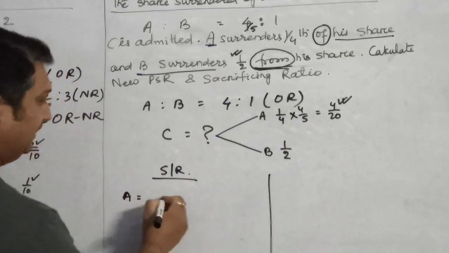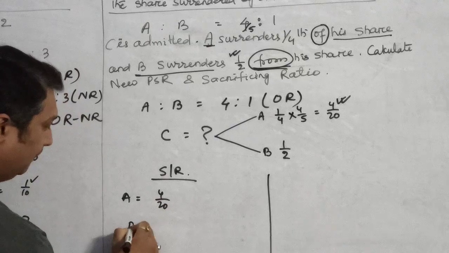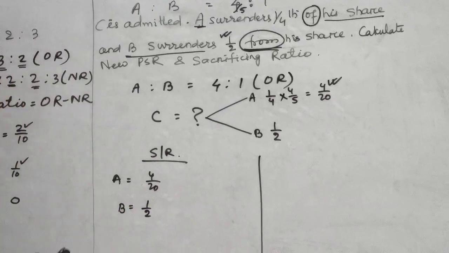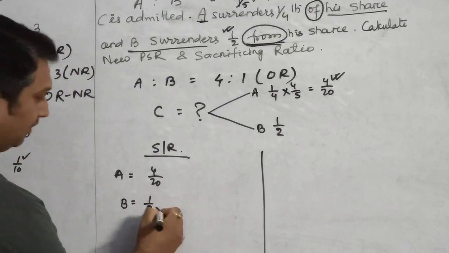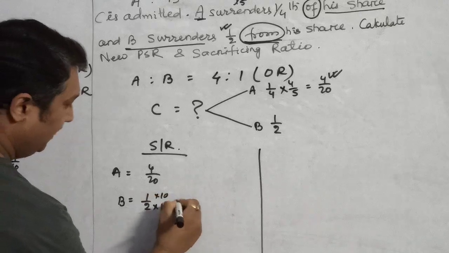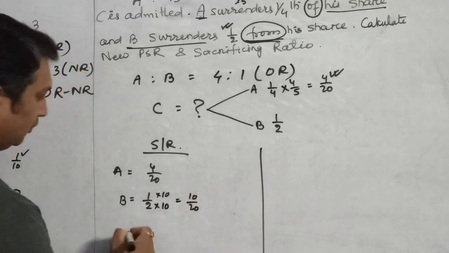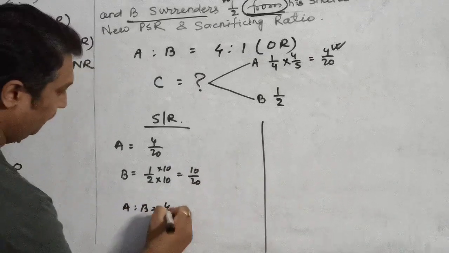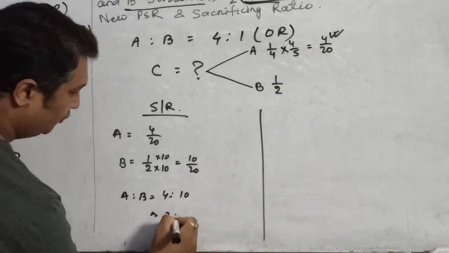A has sacrificed 4/20. B has sacrificed 1/2. So you can rationalize it into 10, so 10/20. So your sacrificing ratio will be 4:10 or 2:5.